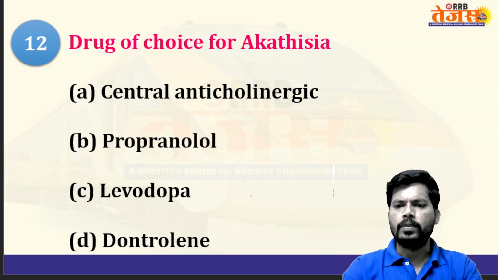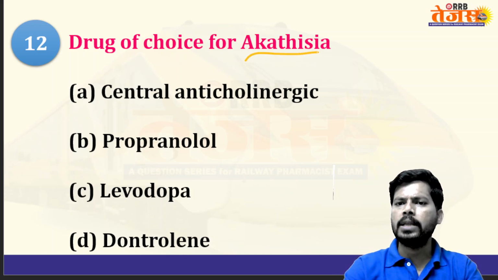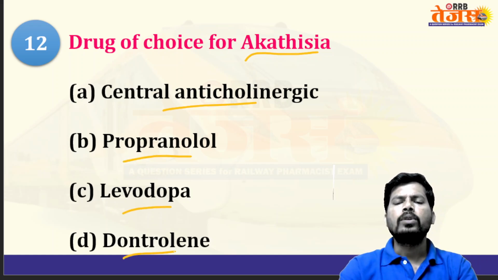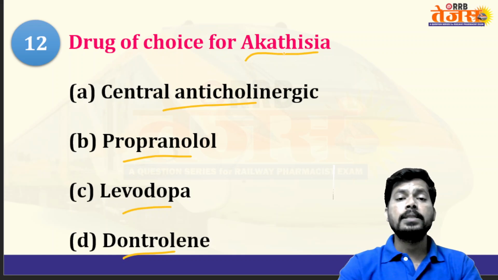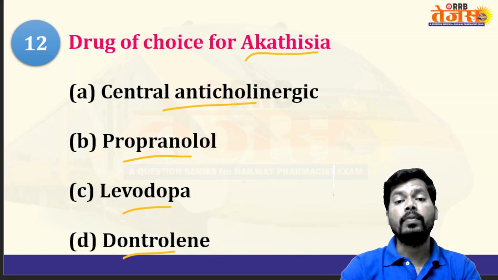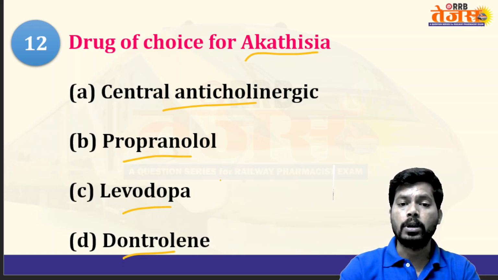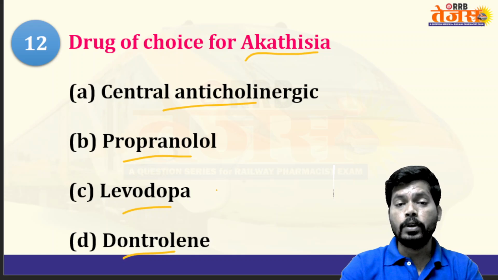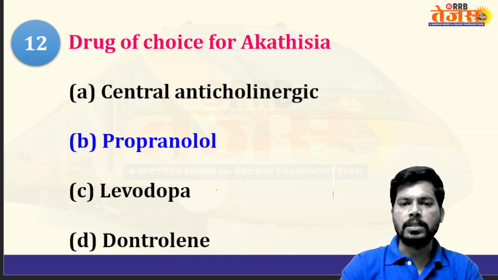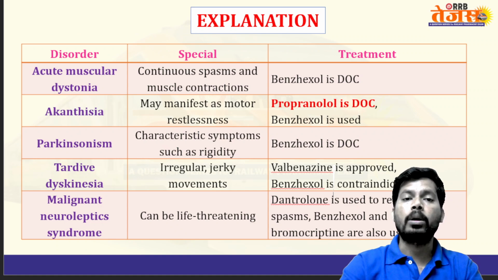So the drug of choice for akathisia: central anticholinergics, propranolol, levodopa, dantrolene. Akathisia means a feeling of restlessness. Central anticholinergics block muscarinic receptors. Propranolol is a sympatholytic beta receptor blocker. Levodopa is a drug of choice for Parkinsonism, and dantrolene is a drug of choice for malignant hyperthermia. So the answer is propranolol, a sympatholytic that blocks beta receptors.